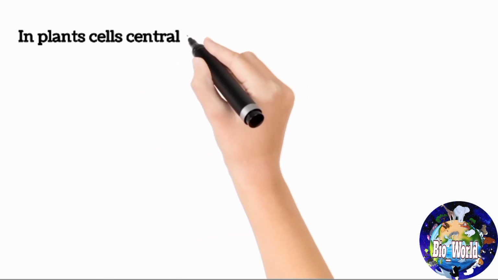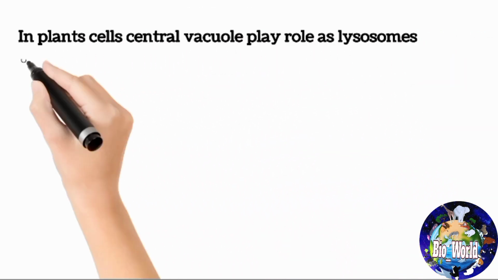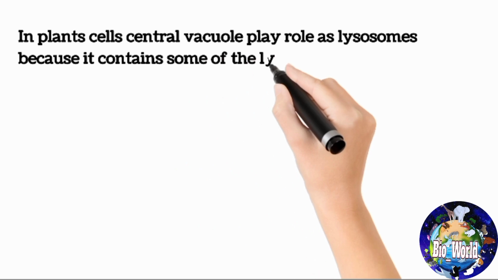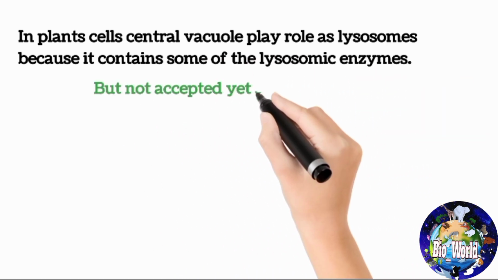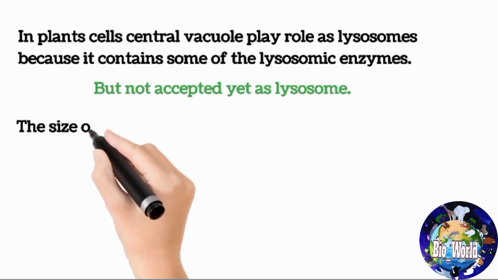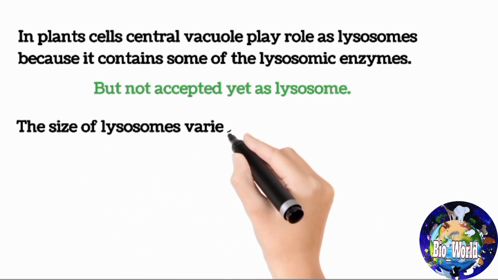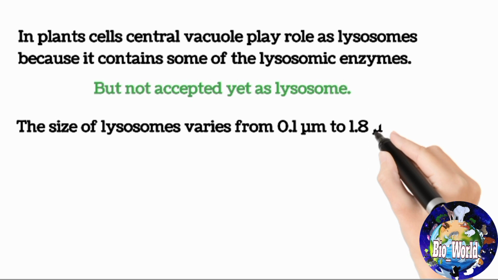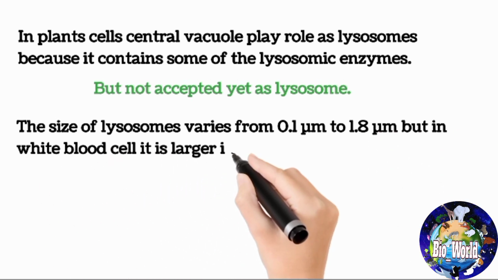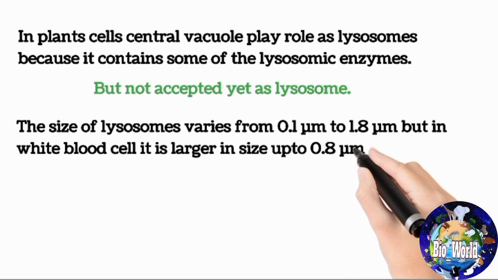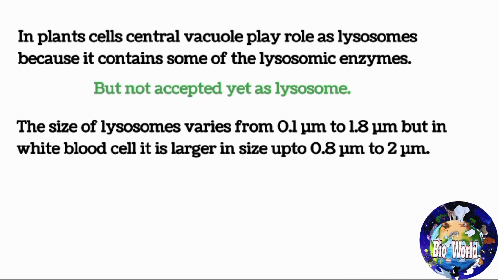In plant cells, the central vacuole plays the role of lysosomes because it contains some of the lysosomal enzymes, but it is not accepted yet as a lysosome. The size of lysosomes varies from 0.1 micrometers to 1.8 micrometers, but in white blood cells it is larger, up to 0.8 micrometers to 2 micrometers.